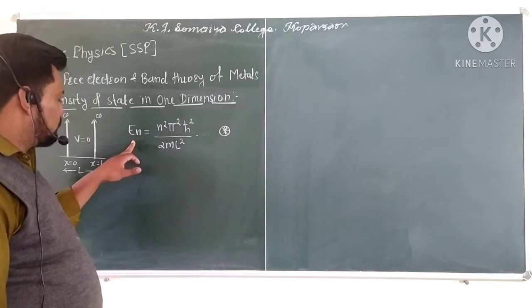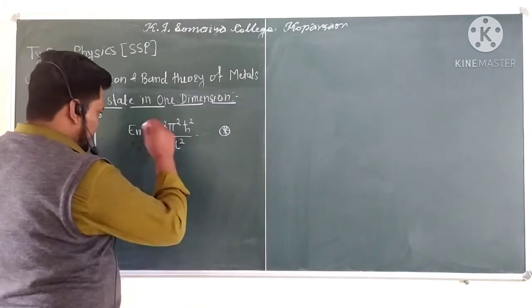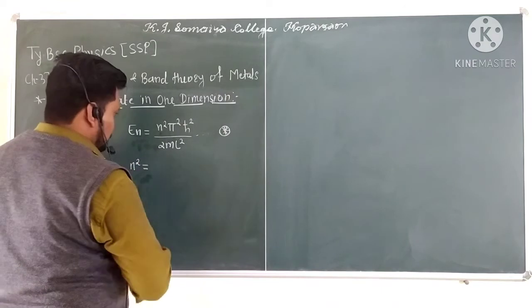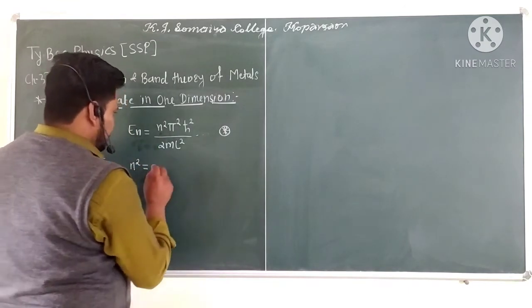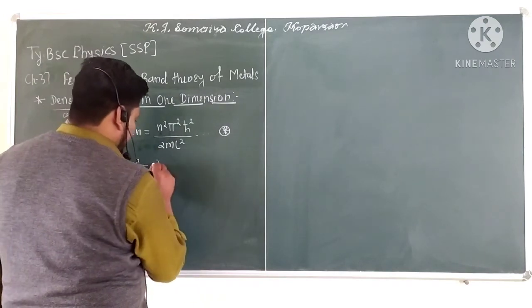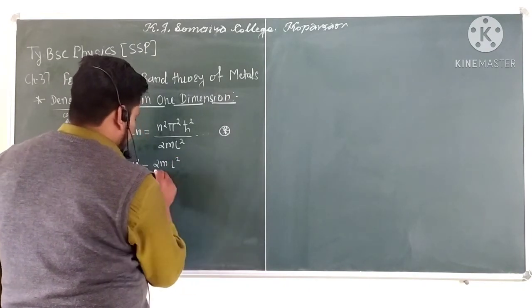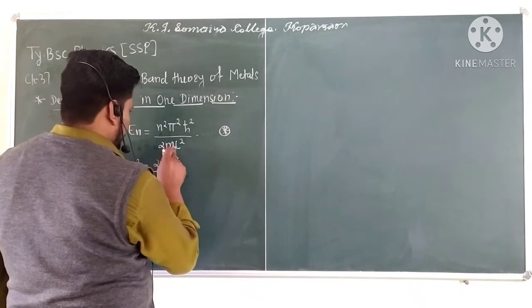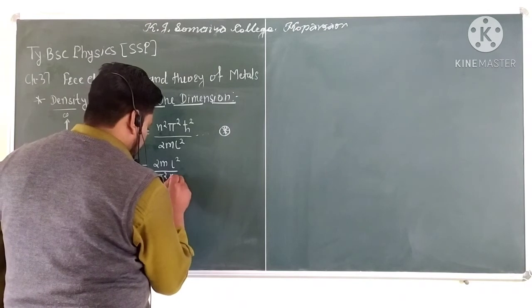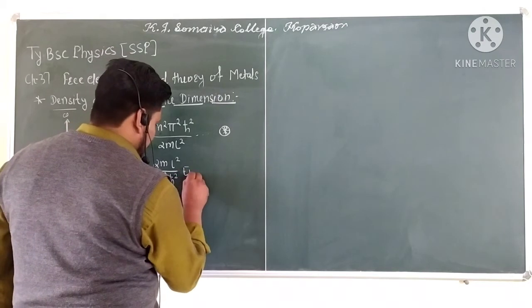So this is En. We want to calculate this small n. So we rearrange this formula, so that n square is equal to twice m L square En divided by pi square h cross square.